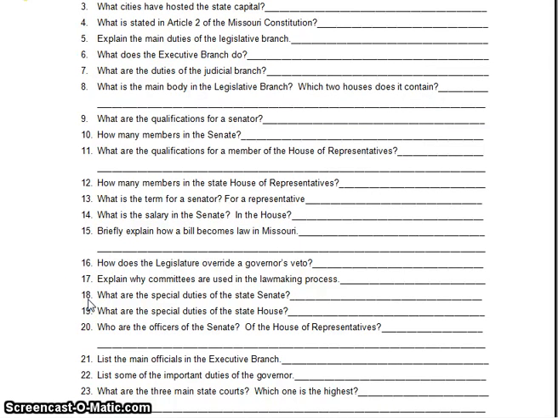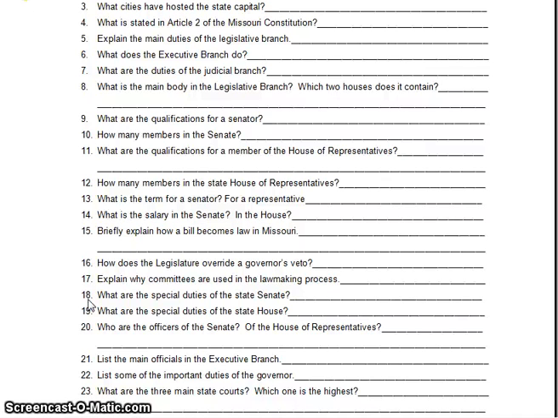Question number 18, what are the special duties of the Senate? What are the special duties of the state Senate? Special duties of the Senate include they get to choose and vote on appointments made by the governor. If Governor Nixon appoints somebody to an office, the Senate gets to confirm it. Question number 19, what are the special duties of the House?